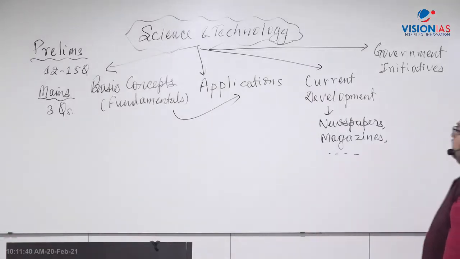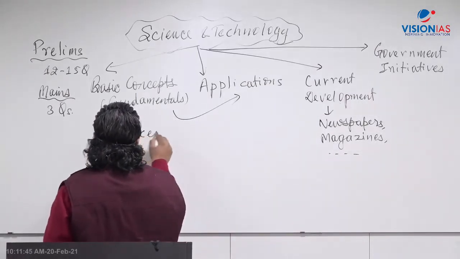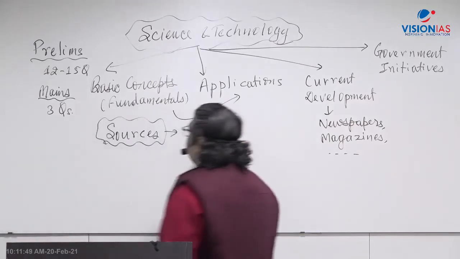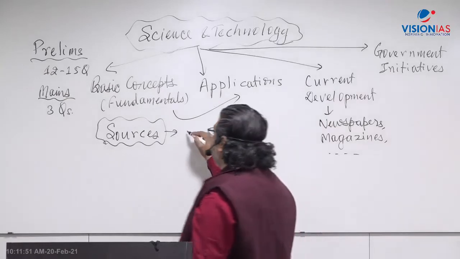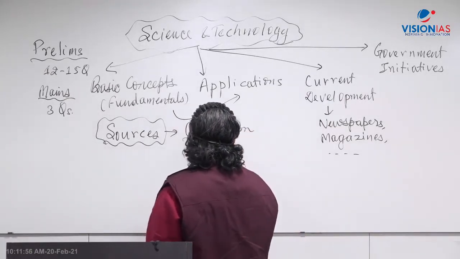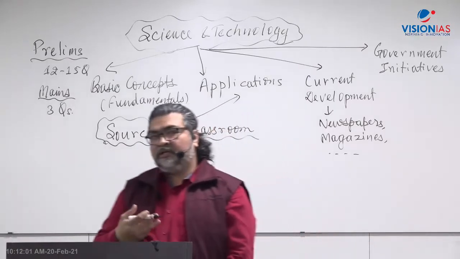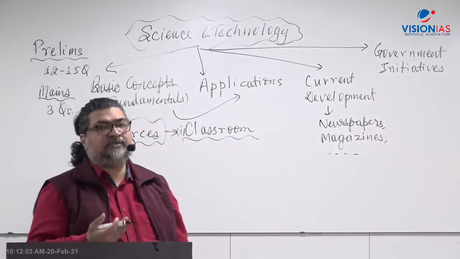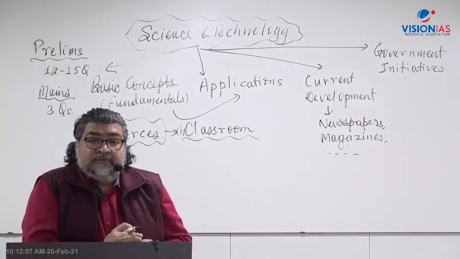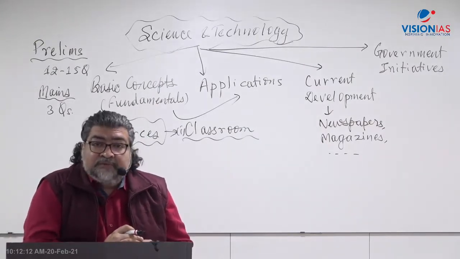Sources to follow, what sources you need to follow there. So sources, if you refer here, the first source is the classroom, whatever I'll teach in the classroom there. So your classroom is the first one, whatever the teacher is teaching there. Let's say whatever topic I will start in today's class, right? And respective classes, whatever we are going to learn. So classroom teaching becomes very important, and whatever contents will be discussed in the classroom, that becomes very important.